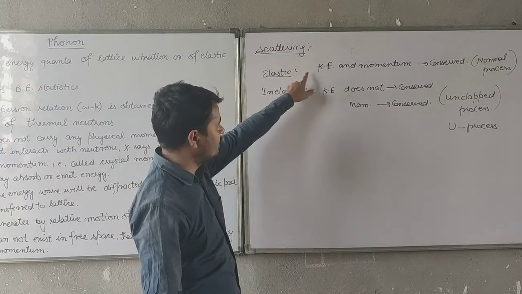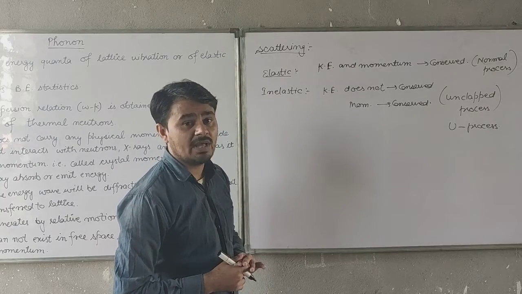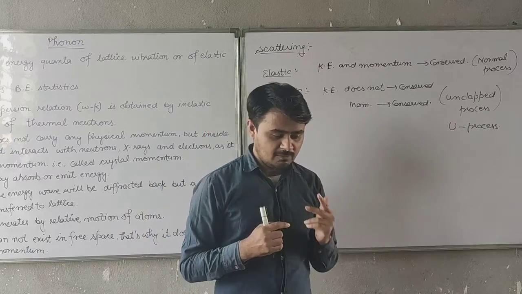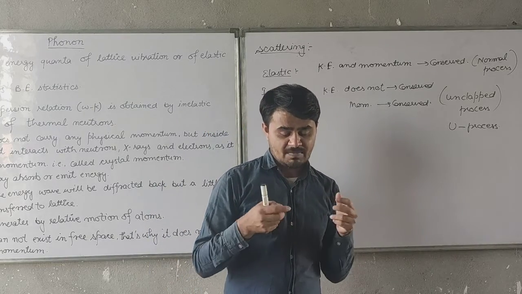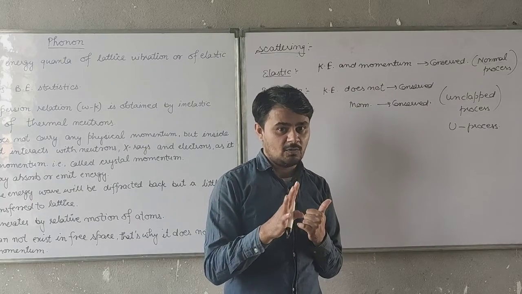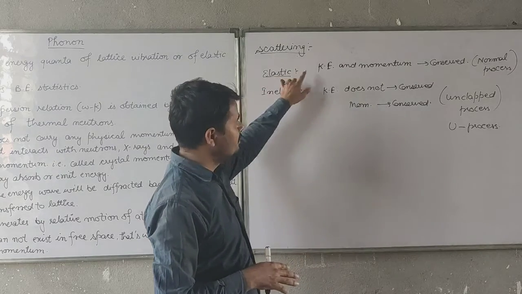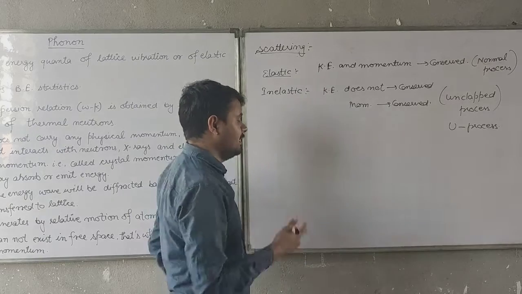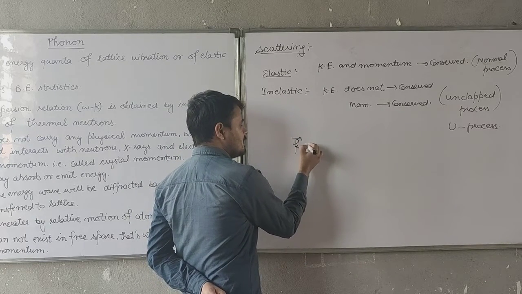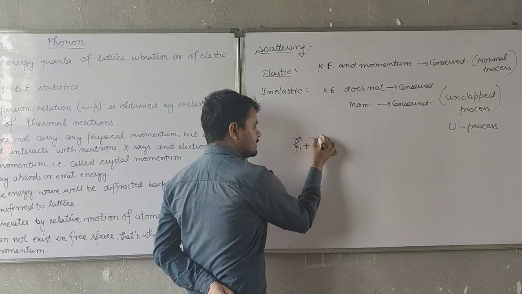First of all, I am talking about the normal process or N process. In this case, what happens is that two phonons combine to generate a third phonon, which is known as the normal process. For example, I have two phonons whose wave vectors are k1 and k2.